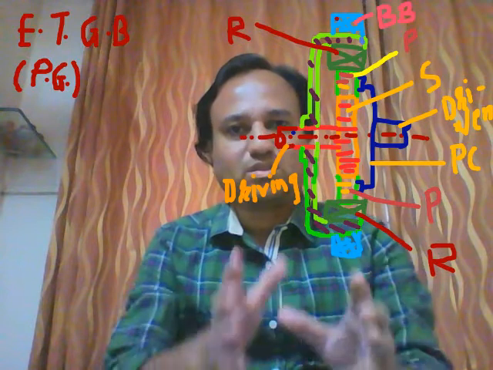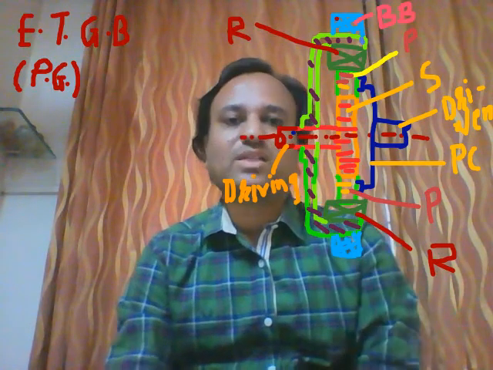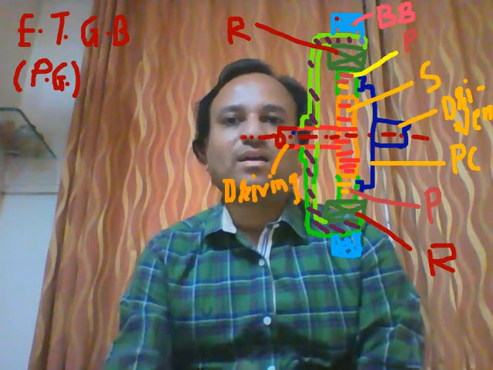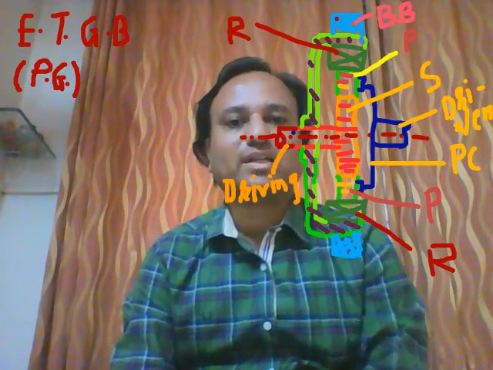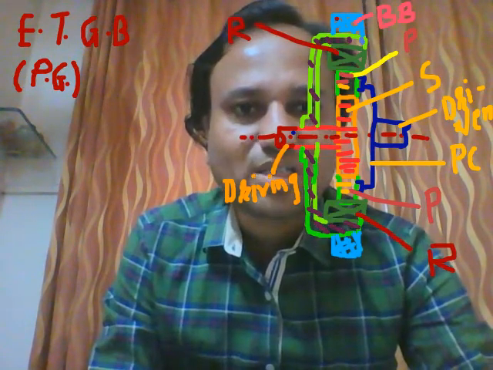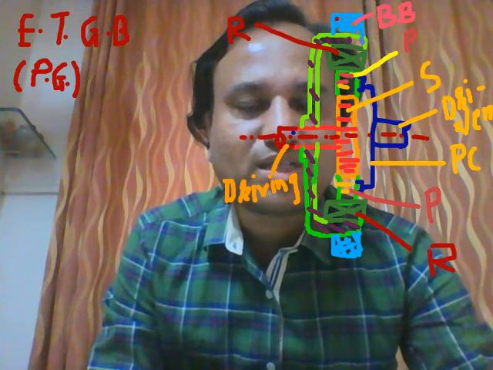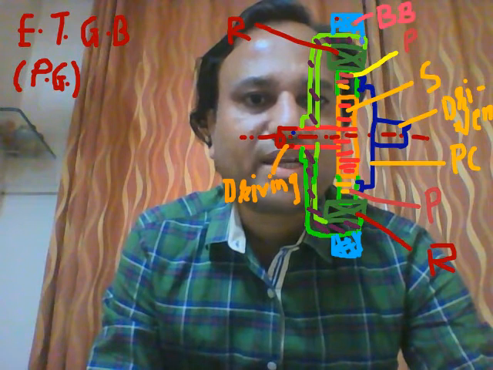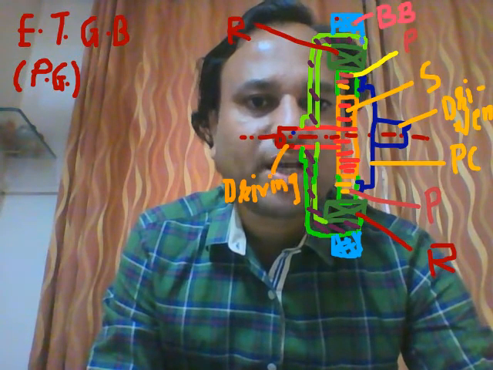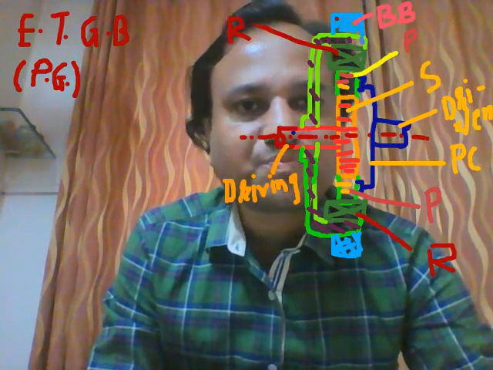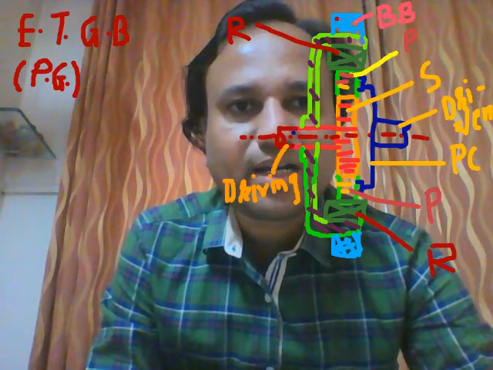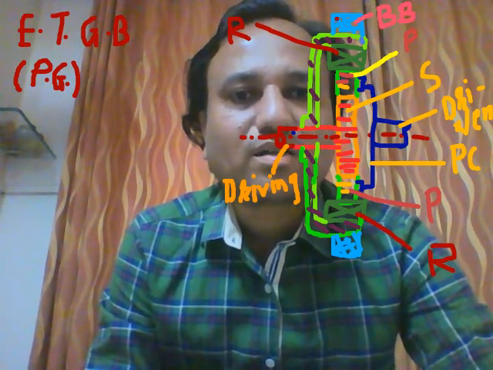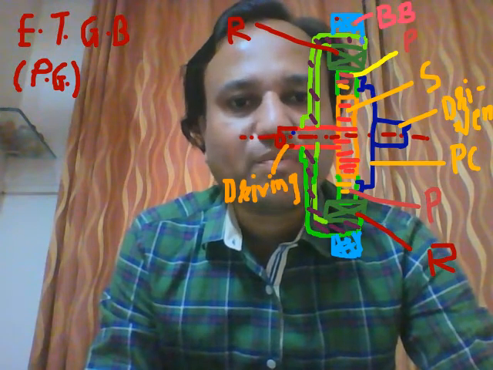Students, let me revise the constructional details of the epicyclic train type of gearbox, or planetary gearbox. The driving shaft is connected to the sun gear. The driven shaft is connected to the planet gears via the planet carrier. The planet gears are connected to the ring gear, and the ring gear is coupled with the band brake.